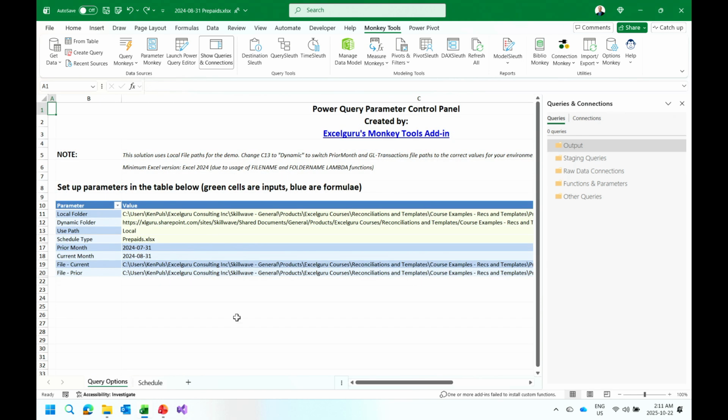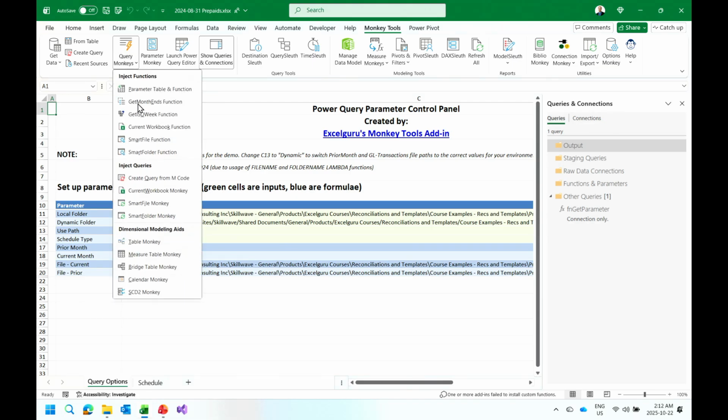So here's what we're going to do. I am going to inject a couple of functions. Who here has read M is for Data Monkey or Master Your Data? Okay, well, the rest of you, you're missing out. Amazing book, Master Your Data. On page 313, you will find a little function, the fnGetParameter function. With Monkey Tools, much easier than typing the whole thing, you can just inject it into your workbook. So I have my fnGetParameter function.